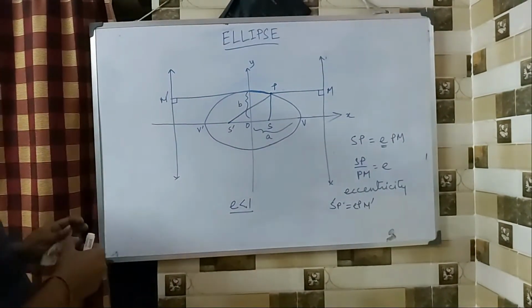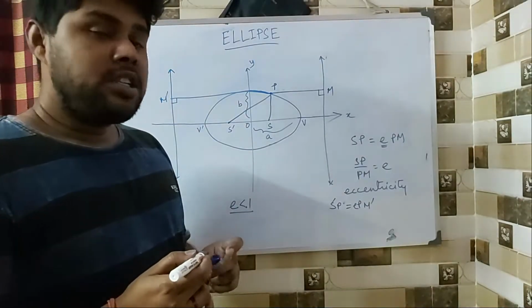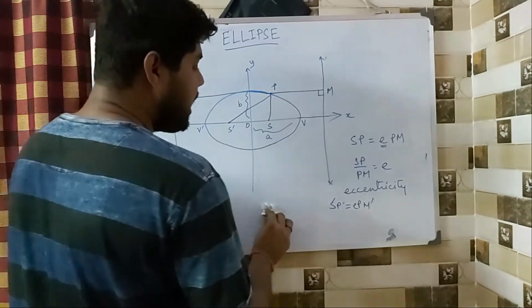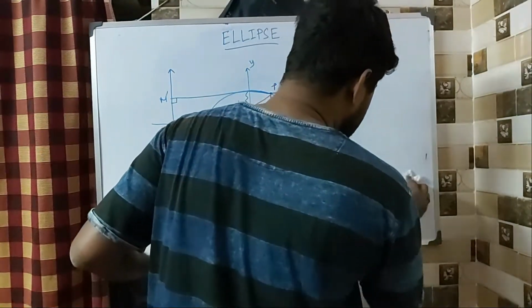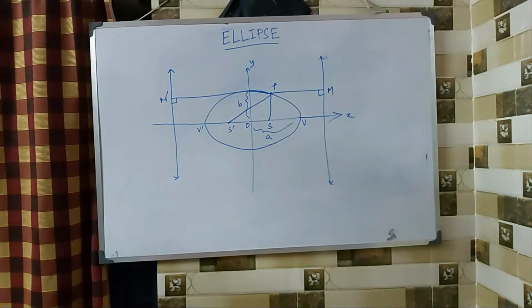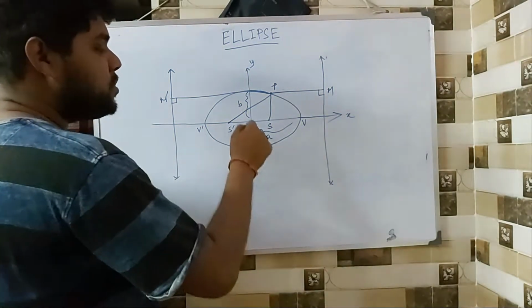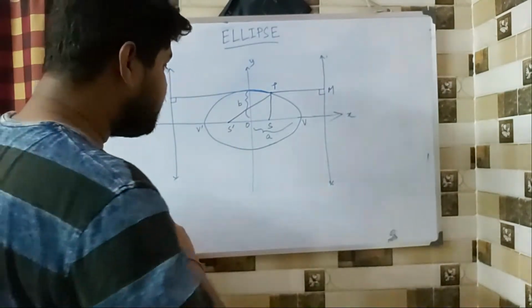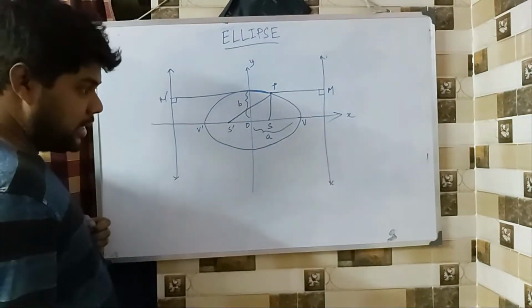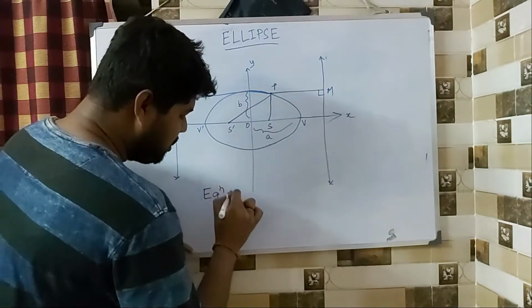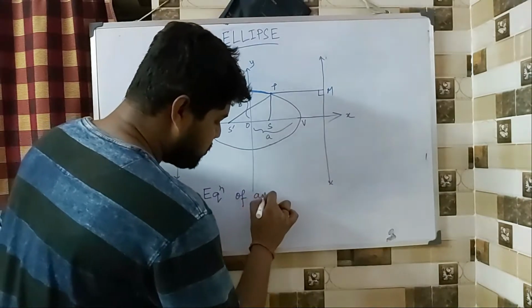Fine. Now, once we have understood the definition of an ellipse, the next thing that comes is its equation and the different other aspects that we have. So to start off with, we are considering an ellipse with its center at origin. So an ellipse is a closed figure, so it also has a center. So the center is at origin. So now we are trying to find out the equation. So the equation of an ellipse